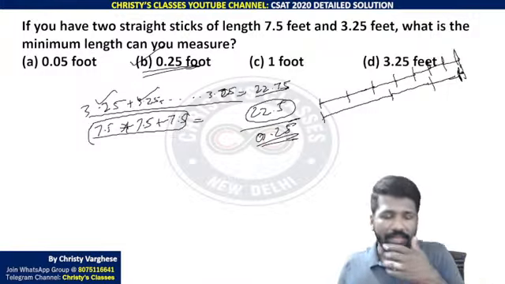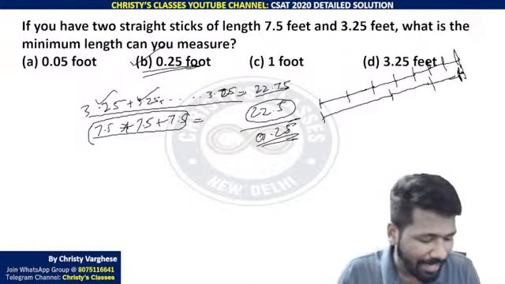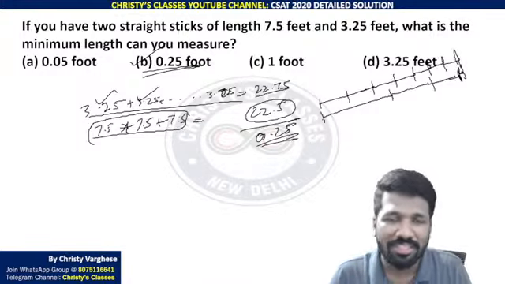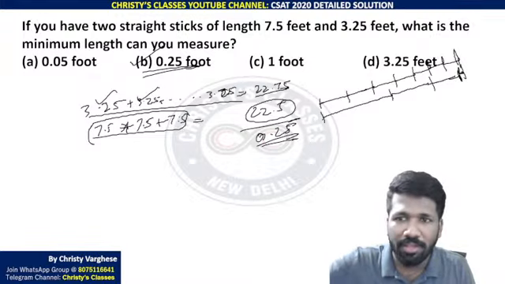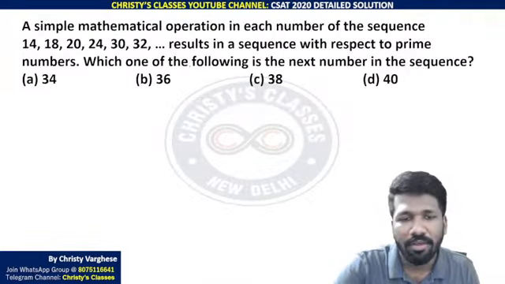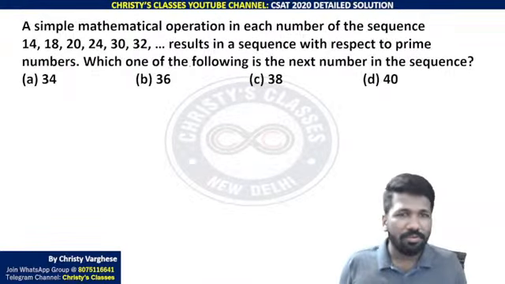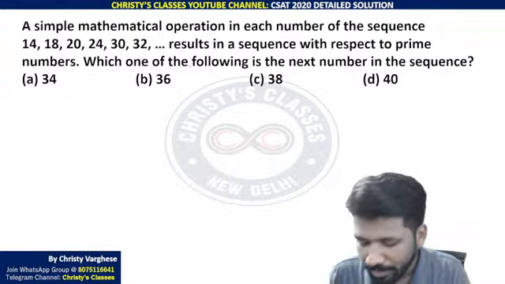Are you all understanding? Maximum is infinity, Kaushiki. That is not like that. Minimum is HCF, maximum is LCM, it is not like that. Because maximum means you can repeat 3.25 or 7.5 as many number of times you want. So maximum is infinity. You cannot determine a single natural number.